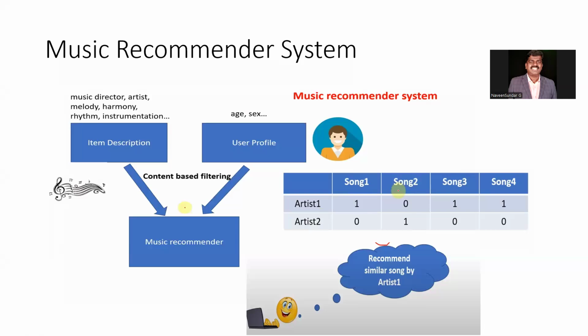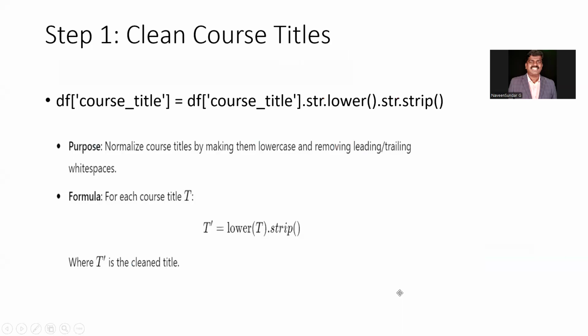It gets the information from the user, and then the recommendation system starts recommending similar songs by artist 1 only, right? So this will help the user to easily find things, or otherwise he would have to give a keyword about the particular artist and go for it.